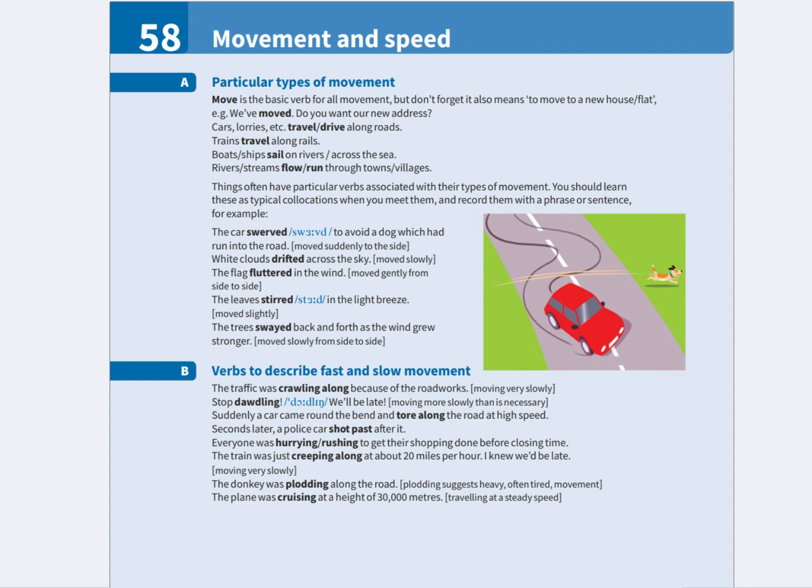To plod along means to walk slowly and heavily, often because you are tired. For example, the donkey was plodding along the road. To cruise means to travel steadily at a comfortable and constant speed. For example, the plane was cruising at a height of 30,000 meters.